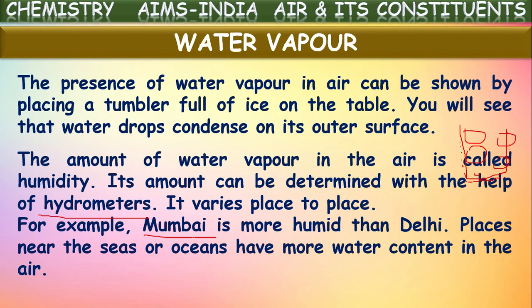Water content in the air will be more, so humidity is more in that area. Delhi is not near any water bodies like oceans, so its humidity will be less. In this way, humidity varies from one place to another based upon the conditions in that area.